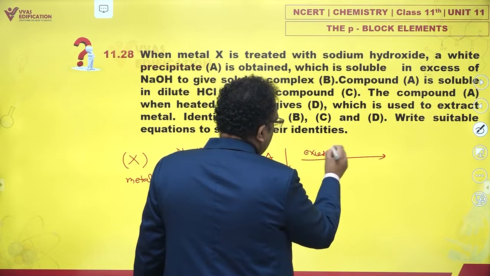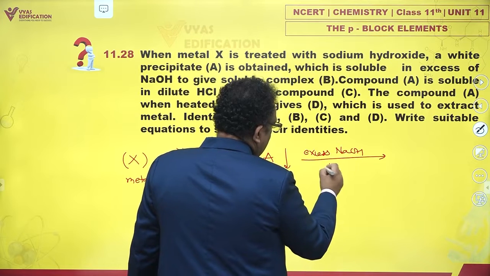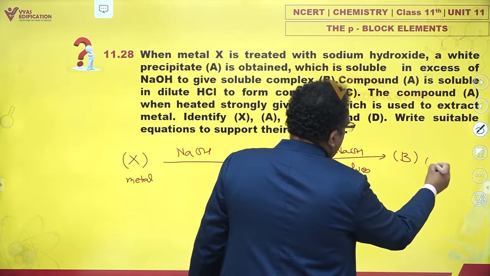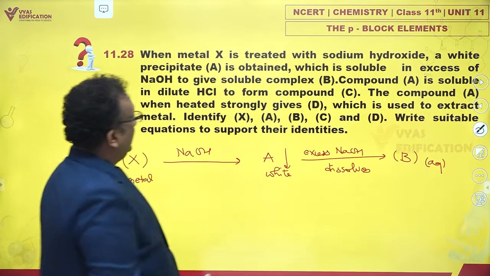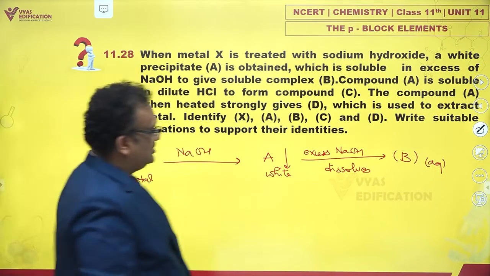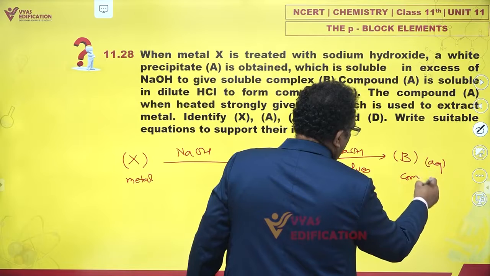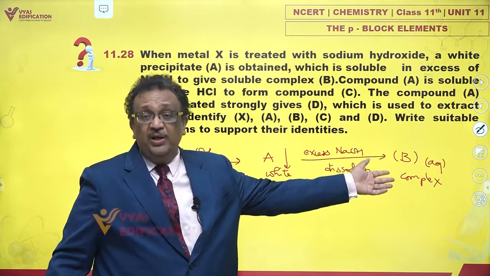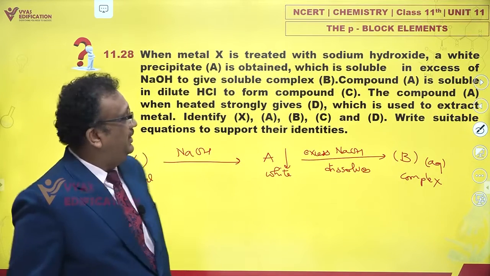Excess NaOH, this dissolves, giving an aqueous solution B. And there is a complex. Well, B is a complex. And since excess NaOH is giving it, it should be preferably a hydroxo complex.